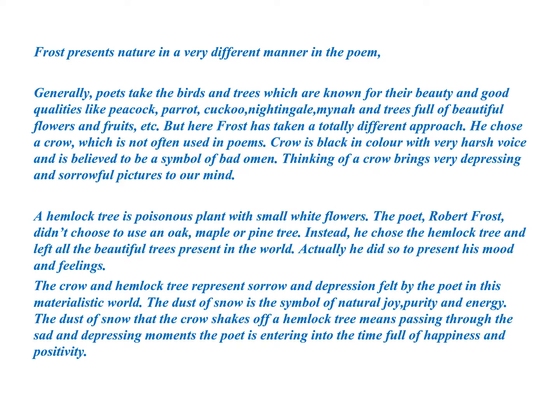He chooses a crow, which is not often used in poems. A crow is black in color with a very harsh voice and is believed to be a symbol of bad omen. Thinking of a crow brings very depressive and sorrowful pictures to our mind. A hemlock tree is a poisonous plant with small white flowers.